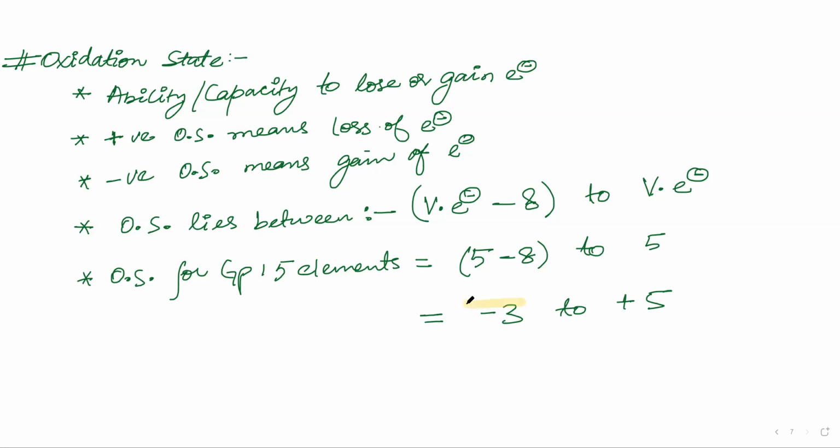That means it can have all the oxidation states between these two numbers. Okay, but there is one more thing which is known as common oxidation state. That means the most stable oxidation state. Most of the compounds of group 15 are found in these oxidation states. That is common oxidation state.